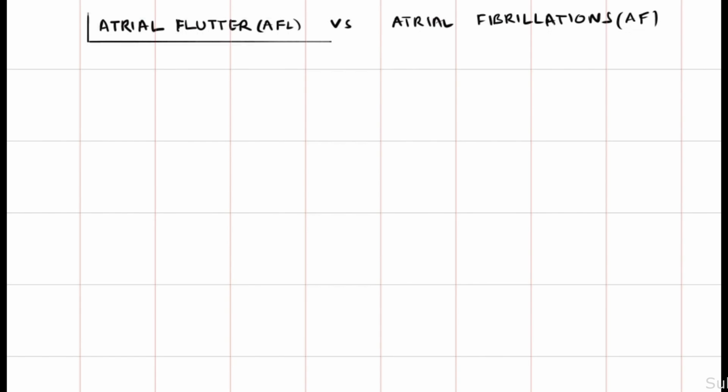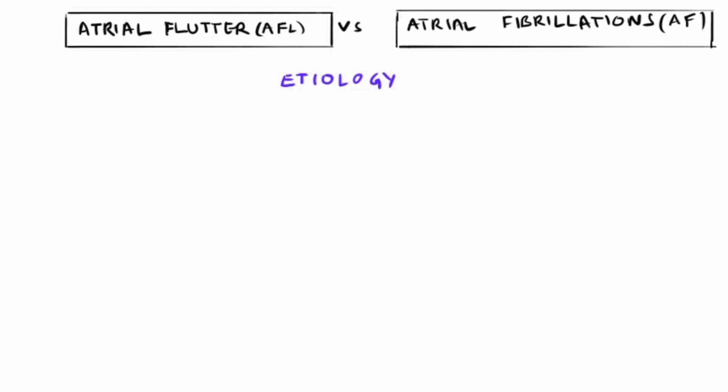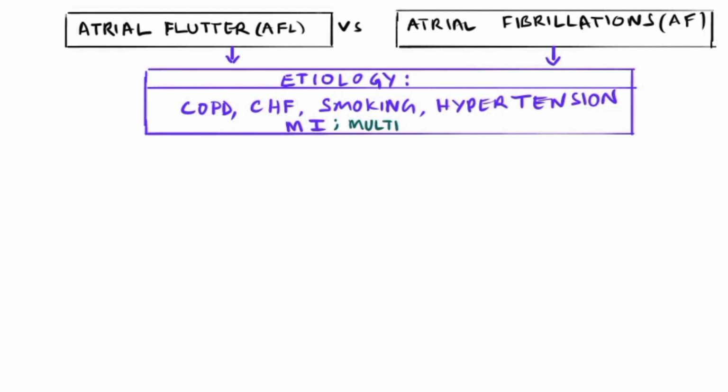Atrial flutter and atrial fibrillation are the most dangerous atrial arrhythmias, and they can be life-threatening to patients. Coming to the etiology, or causes, of both atrial flutter and fibrillation: COPD, chronic heart failure, smoking, hypertension, and indeed myocardial infarctions. These are the most common causes, leading to multiple ectopic foci. So let us see what multiple ectopic foci are.